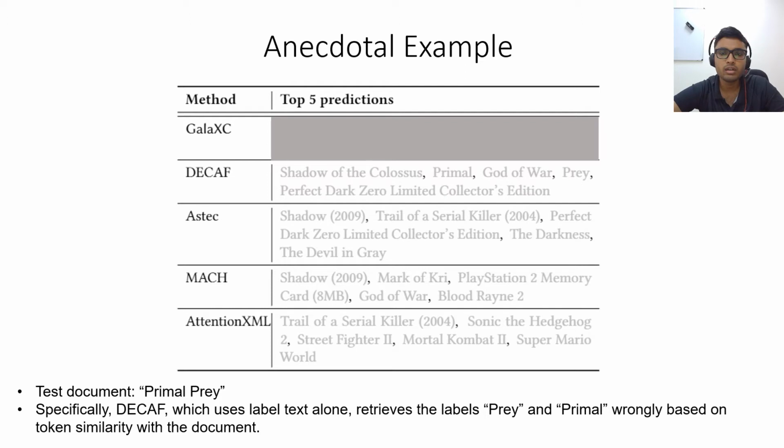Let us look at what the leading deep extreme classification algorithms predict for this test document. All the wrong predictions are typeset in light gray. As you can see, most of the predictions by Decaf, Aztec, Mac, and Attention XML are popular thriller movies, books, or action adventure games. Specifically, Decaf, which uses label text alone, retrieves the predictions primal and prey wrongly based on token similarity with the document.